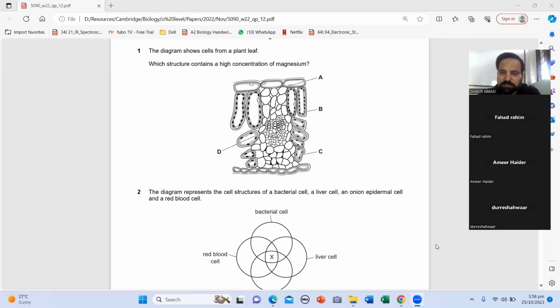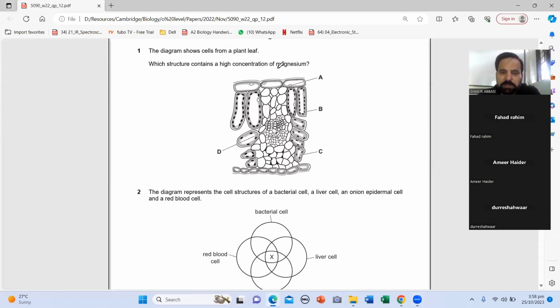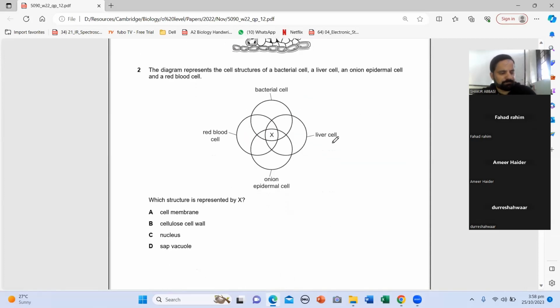And Amir Haider, although a student who will appear in June 2024, is giving equally a tough time to the people of this month's exam. My question to all of you, question 1: Beta, Dureshawar, making a good beginning. She knows magnesium. It's a repeated question, gentlemen. Magnesium is part of chlorophyll, and chlorophyll is most in palisade mesophyll. We did this yesterday.